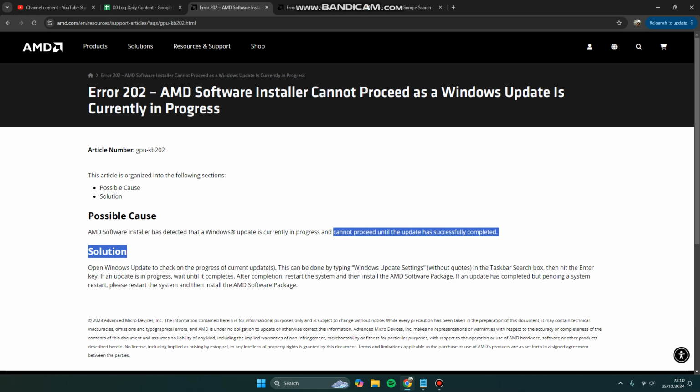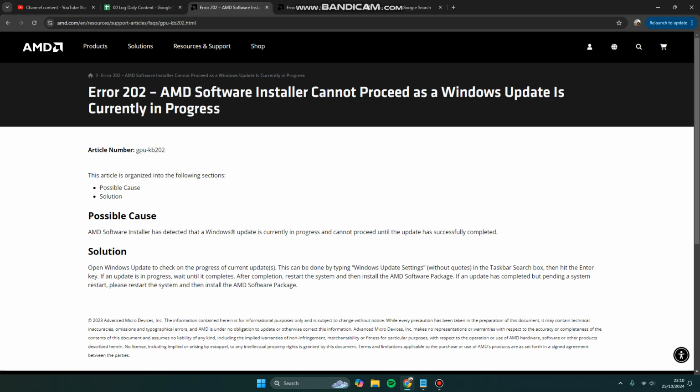So when you try to install the Adrenaline driver, the setup cannot continue because of the Windows update. So all you have to do is stop the Adrenaline installation and make sure you finish this Windows update.